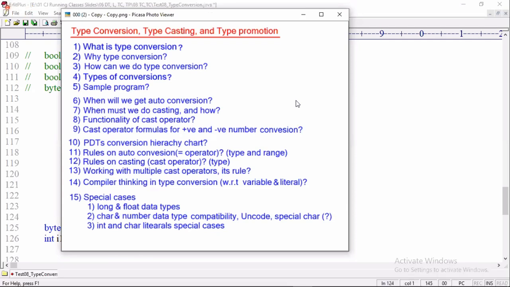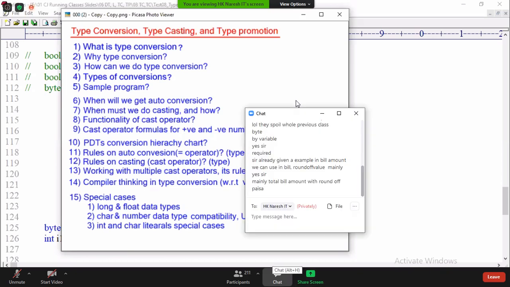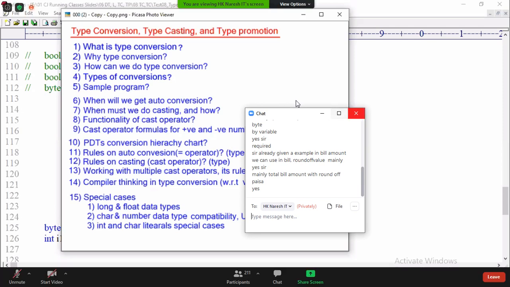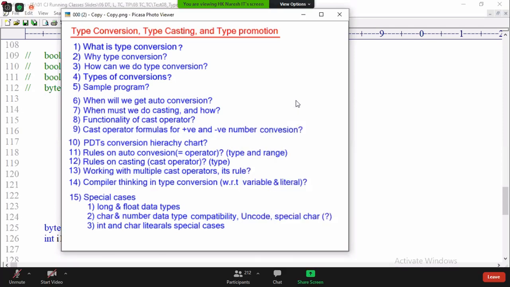Okay, did you understand? Please read all 14 points. All 14 points are comfortable? Pravalika, what is your doubt?